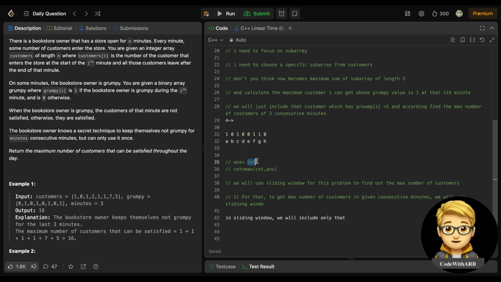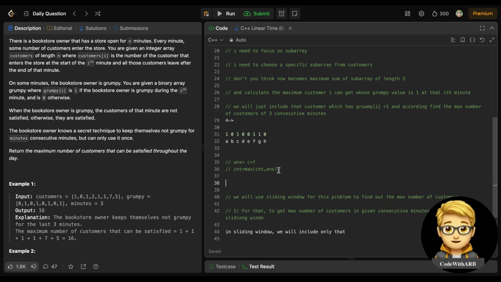Before it was A plus C, then it becomes C only, then it becomes C plus F. So basically we are storing the max of all the possibilities, A B C D, then B C D E, then C D F, and we will store the max value of all that. So we got our max value after iterating.